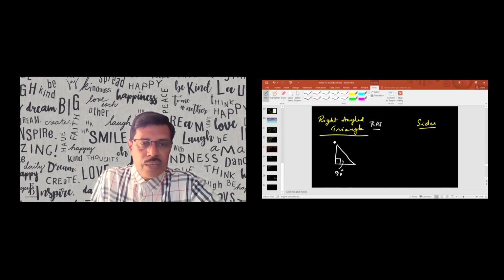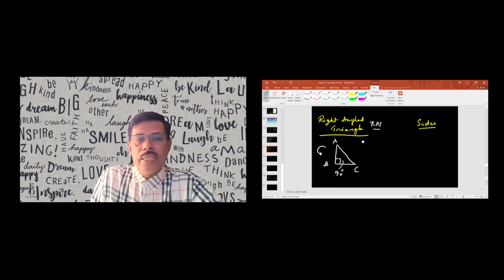I name the vertices A, B, C in the anti-clockwise direction. ABC is my triangle. So angle B is 90 degrees. Now I pick up angle C, assuming it is something called theta.